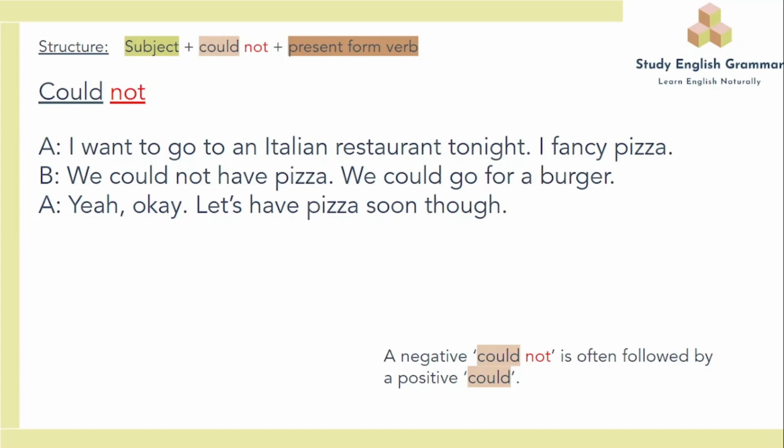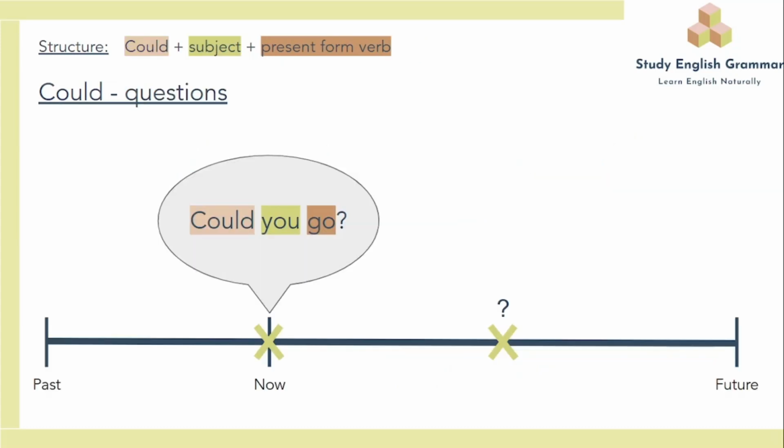A negative could not is often followed by a positive could. Questions. Could you go? Using this to talk about the future is very rare and very unusual. Could you go again is often used as the past form of can. So if you were to say now, could you go? That tends to mean in the past, did you have the ability to go?